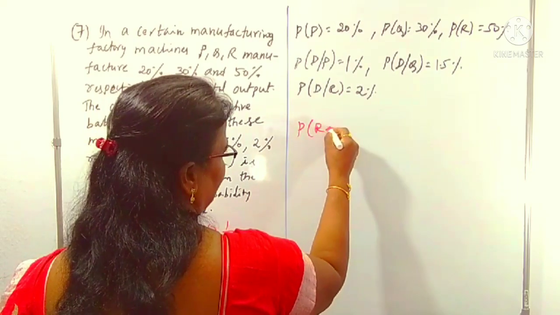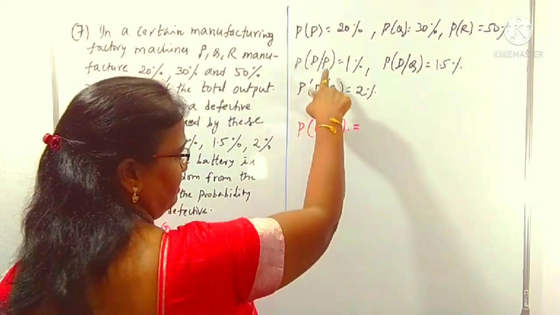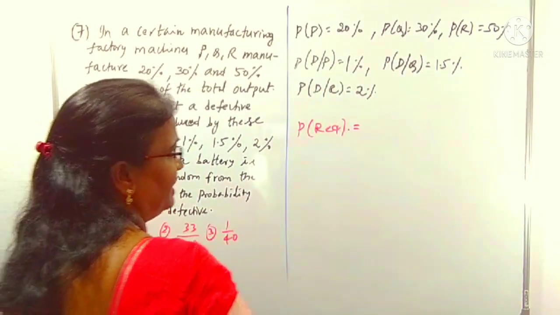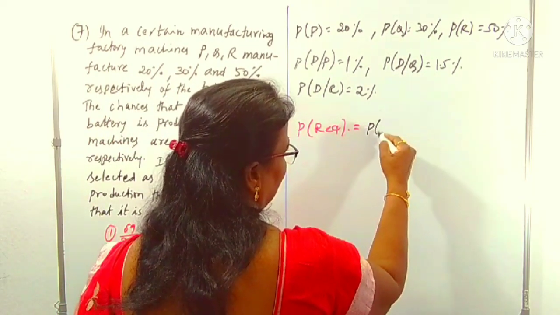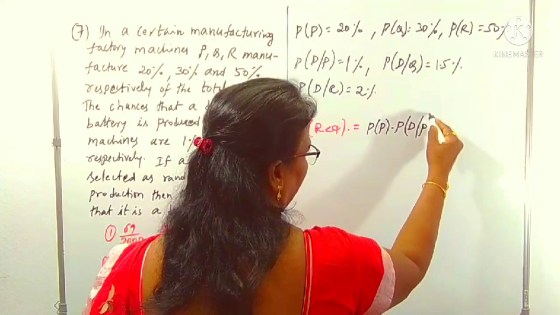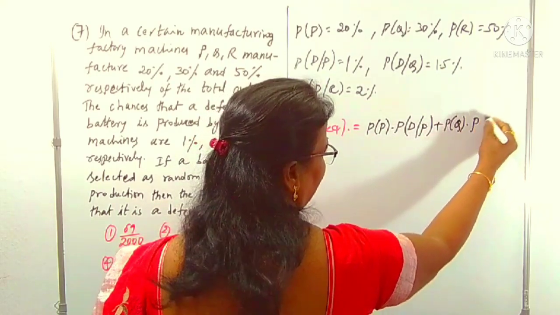The probability that the required item is defective: you have to choose, maybe by machine 1 meaning machine P, maybe Q, maybe R. We can write it simply like this: probability of machine P into its defective, that is D by P, plus probability of machine Q into its defective, that is D by Q.